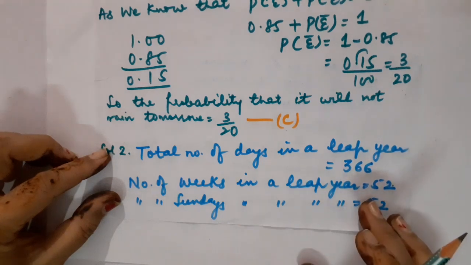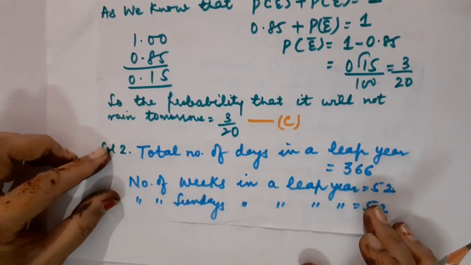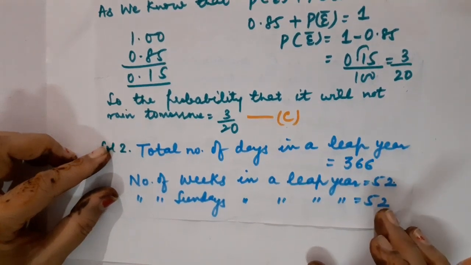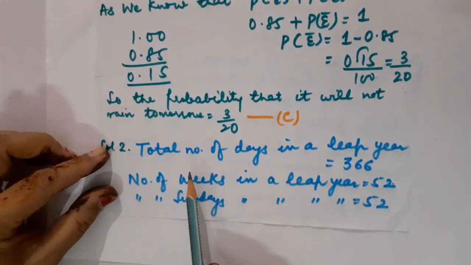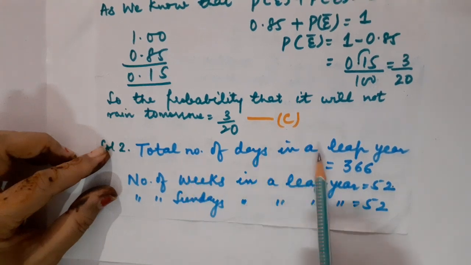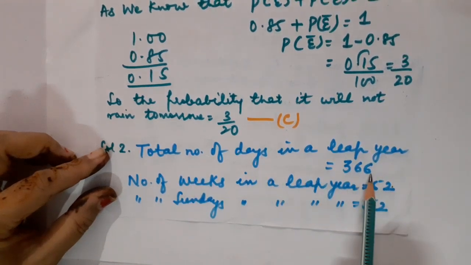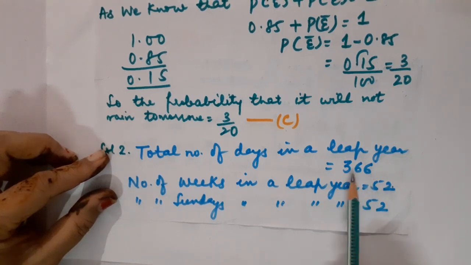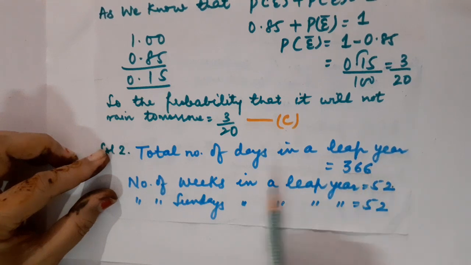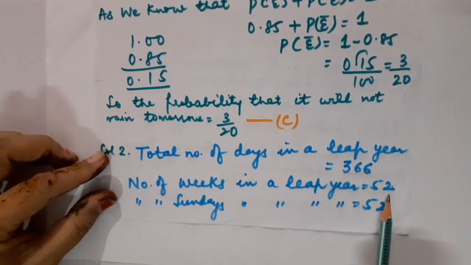Now children, our next question is, what is the probability to get 53 Sundays in a leap year? So let us start its solution. Total number of days in a leap year are 366. Children, you know that the number of days in a week are 7. So when I divide this 366 by 7, I will be getting total 52 weeks.